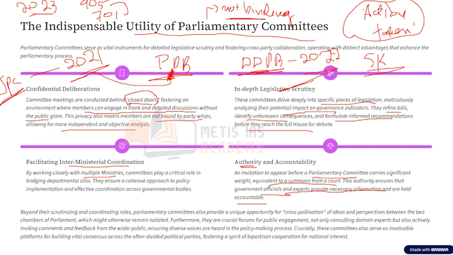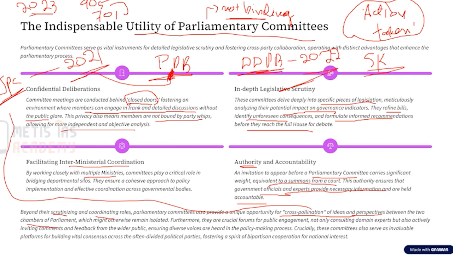Now, another very important thing is that beyond the scrutinizing and coordinating roles, parliamentary committees also provide a unique opportunity for cross pollination of ideas and perspectives between the two chambers of the parliament. For example, we spoke about something called a joint parliamentary committee. Now, what is a joint parliamentary committee? Basically, it has members from both Lok Sabha and Rajya Sabha. So, this committee provides an opportunity for members of both Lok Sabha and Rajya Sabha to sit together and discuss a particular thing.